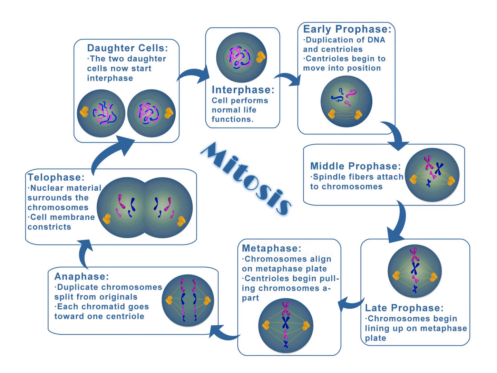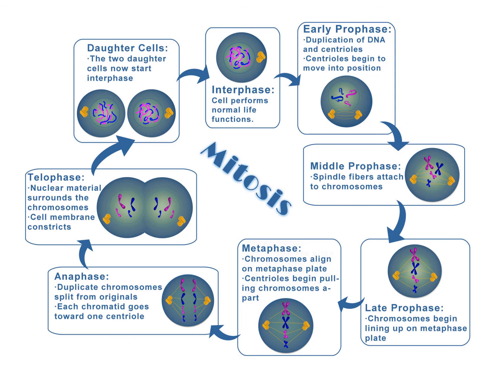During the anaphase, the sister chromatids are separated and they start moving towards the pole, and during the telophase, the chromosomes have reached the pole, nuclear material surrounds the chromosomes, the nucleolus appears again, and finally after cytokinesis we get two